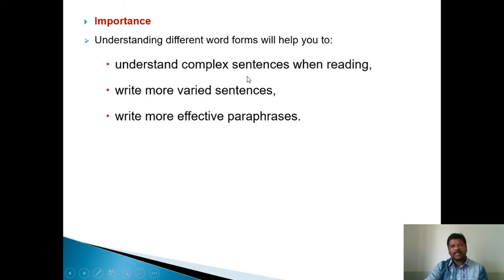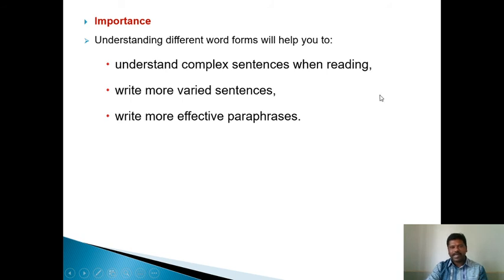When he saw the tiger, he ran away. So, when is a subordinating conjunction.